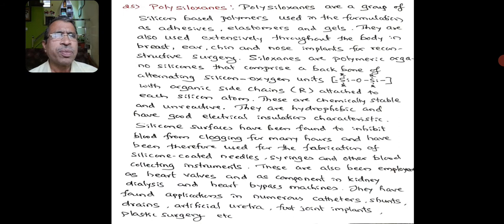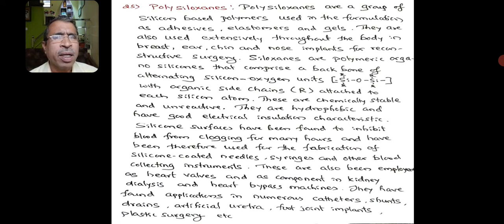Silicone surfaces have been found to prevent blood from clogging for many hours and have therefore been used for the fabrication of silicone-coated needles, syringes, and other blood collecting instruments.